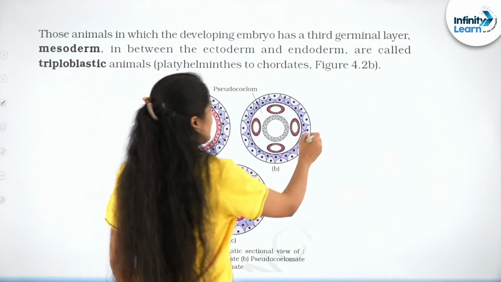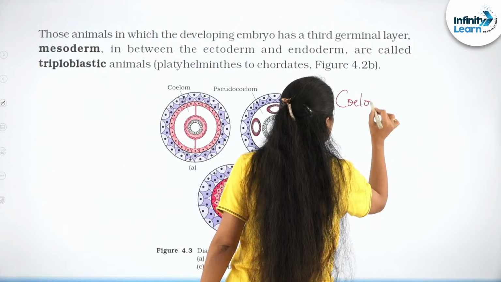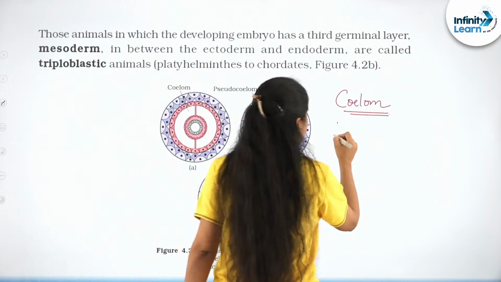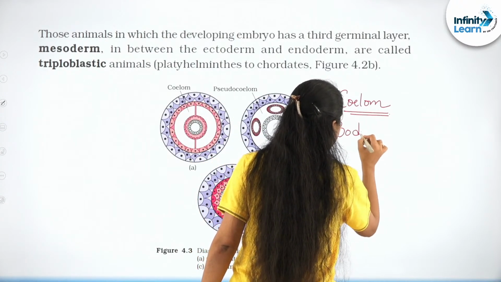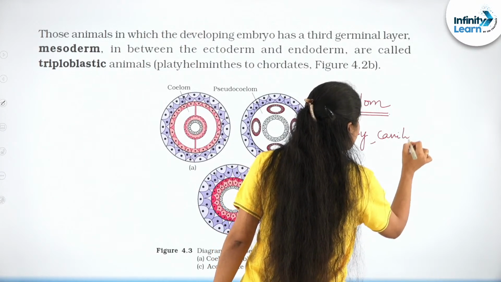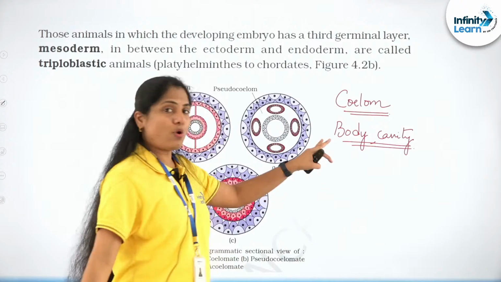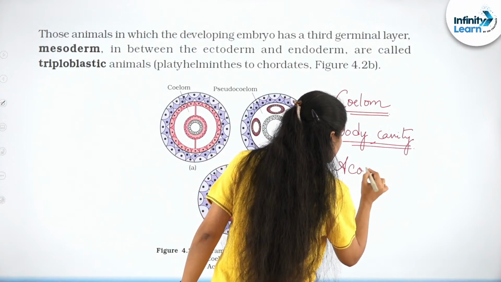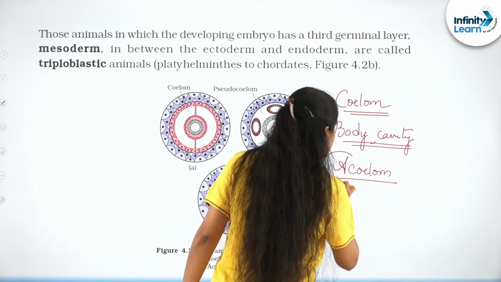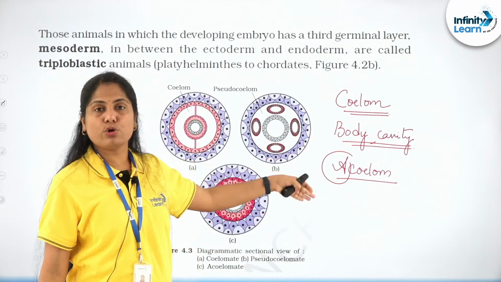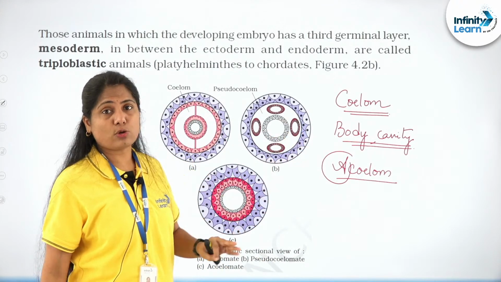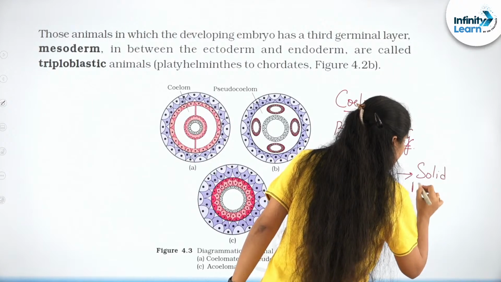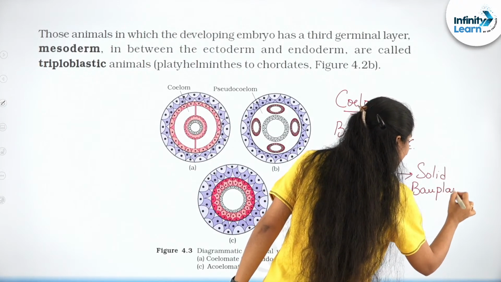Next we move on to the coelome, right? So what is a coelome? It's basically the space within, what is referred to as the body cavity, right? So again, when there is no space, no body cavity at all, it is acoelome. What does A stand for? Again, just like I told you previously, like in asymmetry, no coelome at all. It's a solid body plan. We call such organisms as exhibiting a solid body plan.